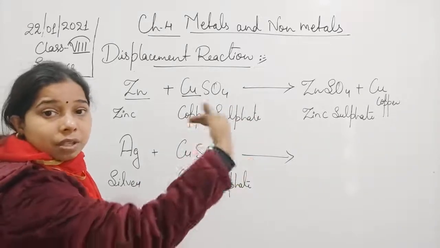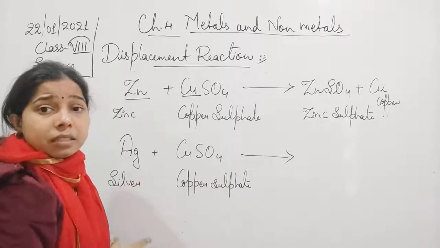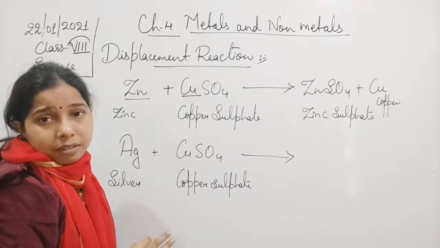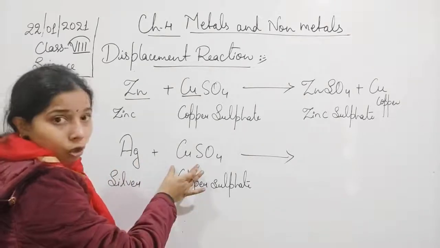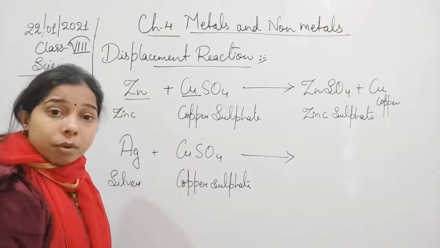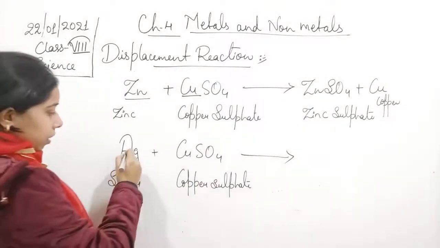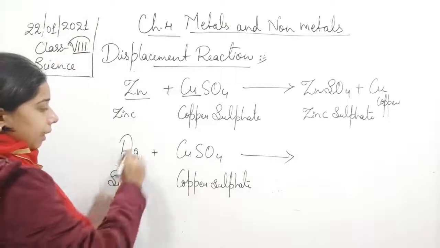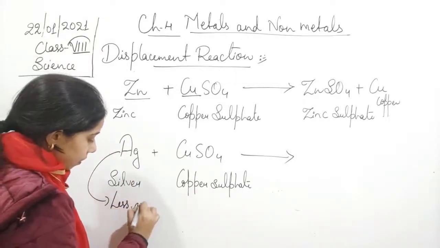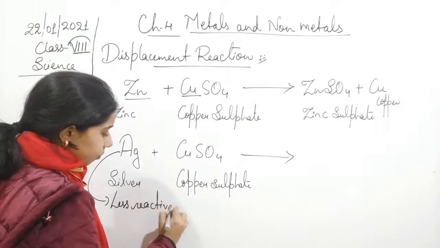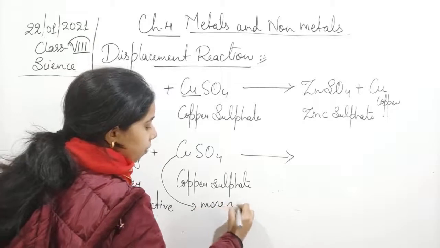It means silver, then gold, and finally platinum. So we will consider them the least reactive. If you compare with copper, you will find that copper is more reactive. So silver is less reactive, while copper is more reactive.